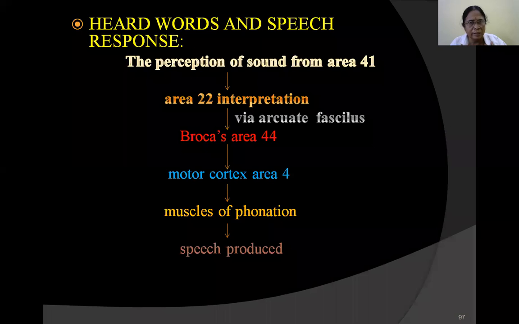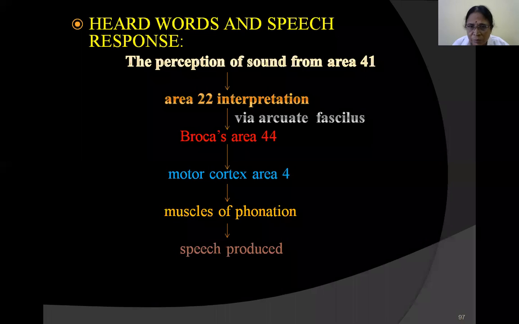Now we have this line diagram, just for your remembrance and to make it easy to learn. This line diagram should be in your mind always. Line diagrams are very important. The perception of sound first occurs from area number 41. Then it goes to the interpretation area, Wernicke's area, and then from Wernicke's area to Broca's area via the arcuate fasciculus, the fibers carrying information, as I've already shown you in the figure. And from the motor cortex, then to the muscles of speech. This is the perception of sound.